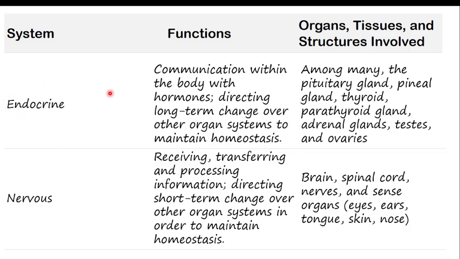The endocrine system is communication within the body with hormones, meaning they coordinate the body with the help of hormones, causing long-term changes over other organ systems to maintain homeostasis. The organs involved, among many, are the pituitary gland, pineal gland, thyroid, parathyroid, adrenal, testes, and ovaries.